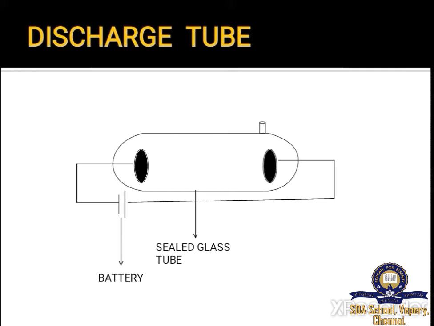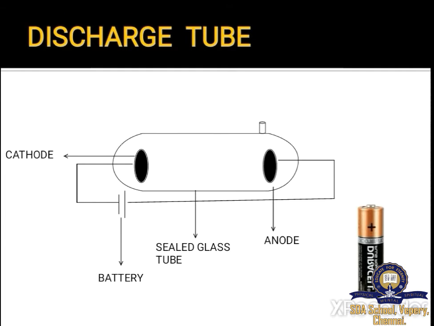This is the symbolic representation of a battery. We all know battery has 2 terminals, right? One is the positive terminal and the other one is the negative terminal. Here in this symbolic representation, the small line is the negative terminal and the electrode connected to this end is known as cathode. And the large line is the positive terminal and the electrode connected to this is known as anode. Apart from this, there is a small vacuum pump attached to this tube which is used to reduce the pressure and suck out the unwanted gases and dust.